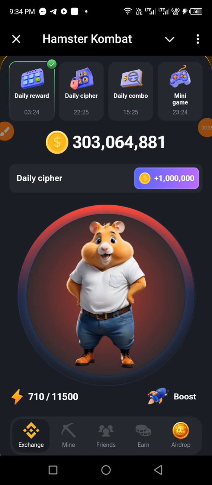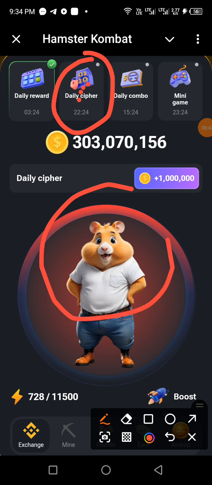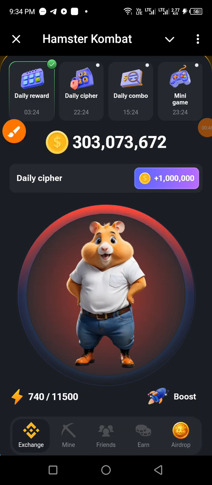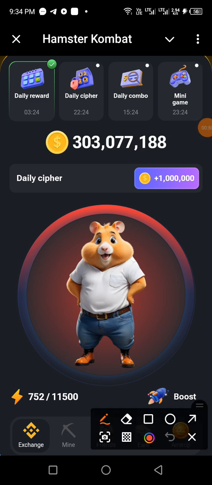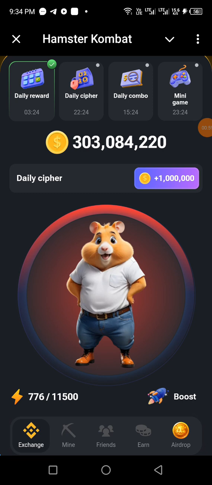So already we have clicked the daily cipher button. We already clicked it. That's why we are in cipher mode like this. So let's go on and review what is today's word. Today's word is locker. Locker. So without wasting time, let's get on with it.